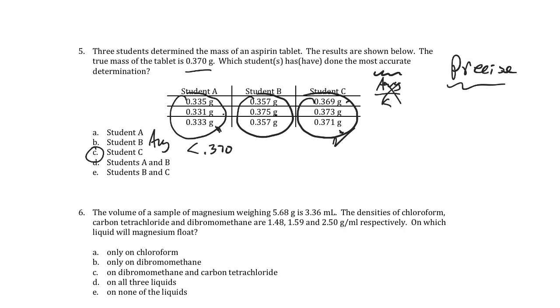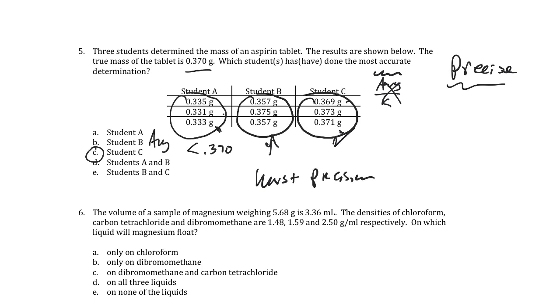You would want to look at the deviation of the values to figure out which student had the greatest variability. So the greatest or the best precision of the measurements are those that come the closest together. So the worst precision would be student B. So this is the worst precision.